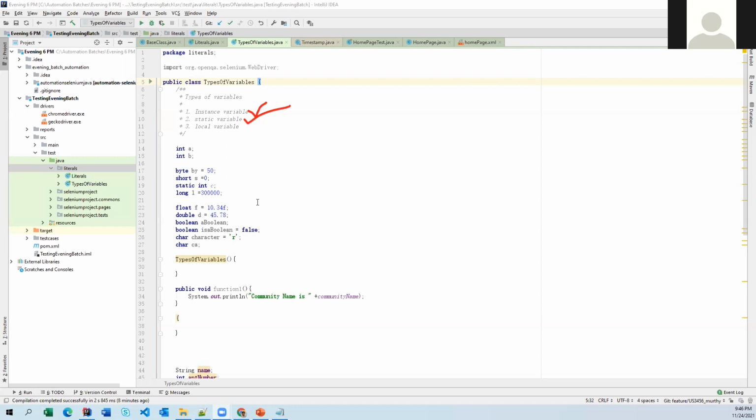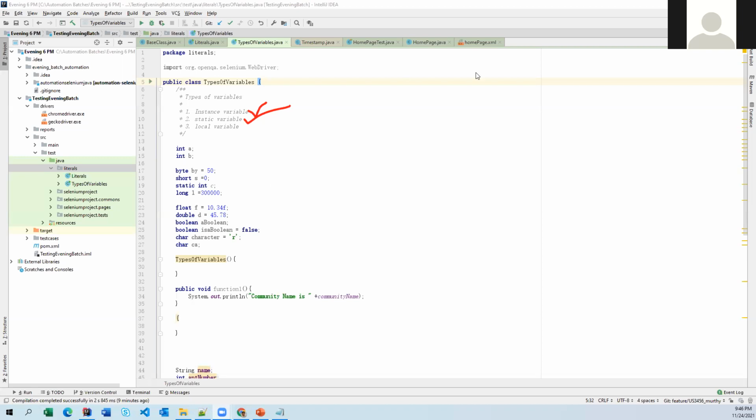Now, the third one is the local variable. When are we going to create a local variable, and what is the importance of local variables? This is quite the opposite of instance and static variables. Whatever variables you declare inside of a constructor, a block, a function or a method are called local variables.